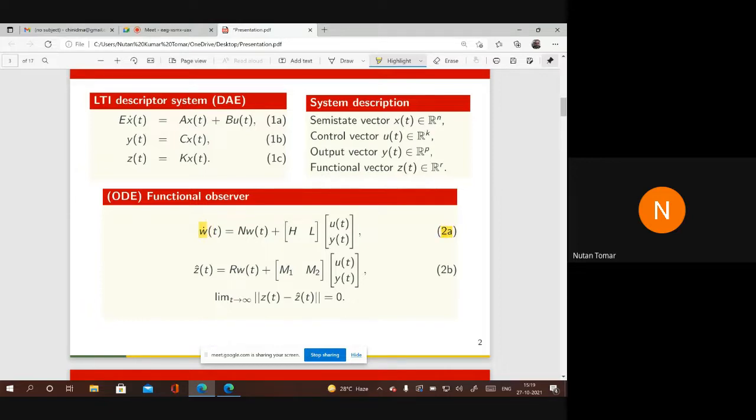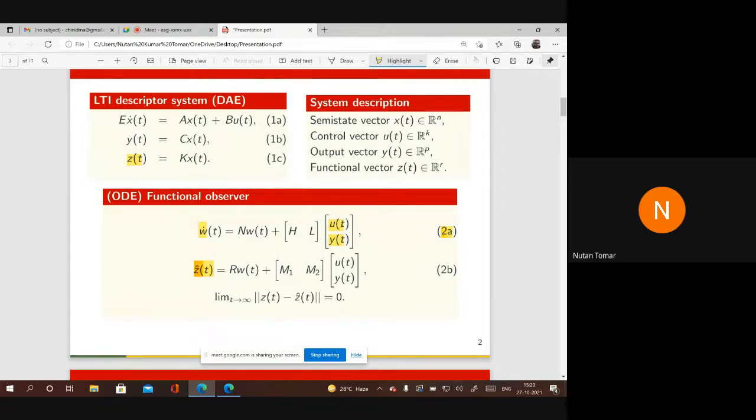We use the known input and output of system 1 in system 2 in such a way that the output of this observer must estimate this z vector. That means z hat t tends to z t as t tends to infinity. That is the estimation of z.